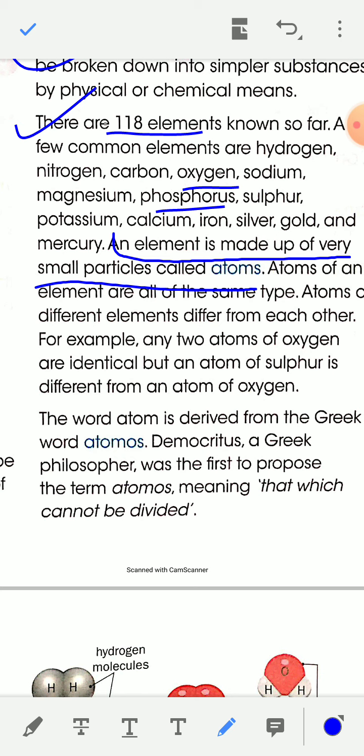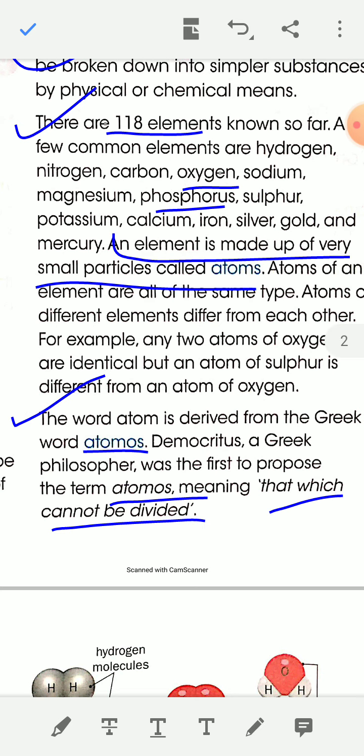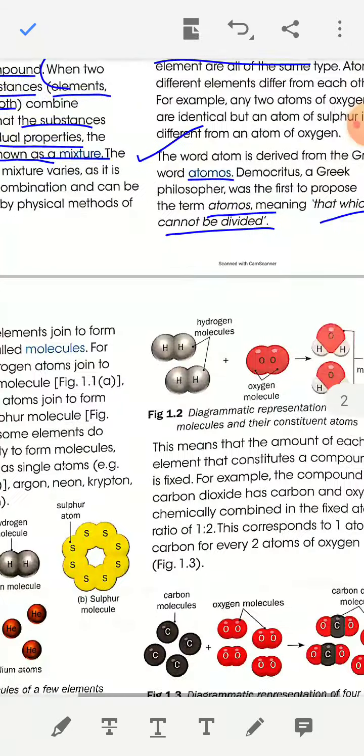Okay, so atoms of the same element are the same in all respects; their physical and chemical properties are the same, but atoms of different elements are different. The word atom is derived from the Greek word atomos. Democritus, a Greek philosopher, was the first to propose the term atomos, meaning that which cannot be divided.